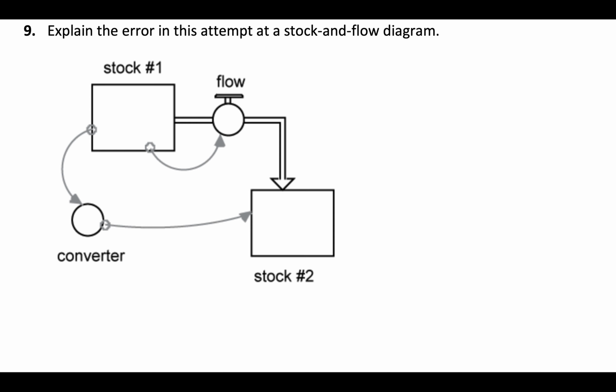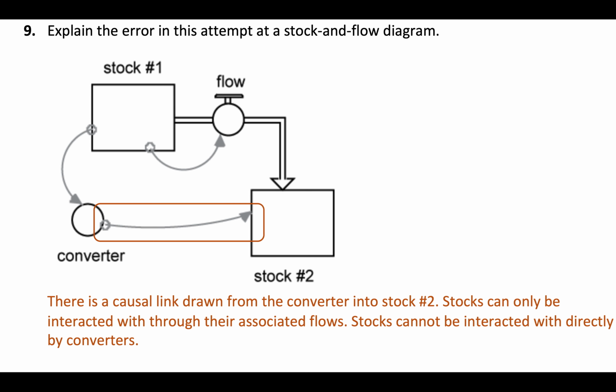Next problem. Explain the error in this stock and flow diagram. I've got two stocks. They both are interacting with flows, so this flow is going out and coming in, and that looks fine. Causal link going into this flow, that looks fine. Causal link going out into the converter, that looks fine. But then the problem seems to be that this converter directly interfaces with stock number 2 via a causal link. And the only way you can modify stocks is through these flows. So you can imagine the converter might have a causal link up to the flow, but not directly to the stock.